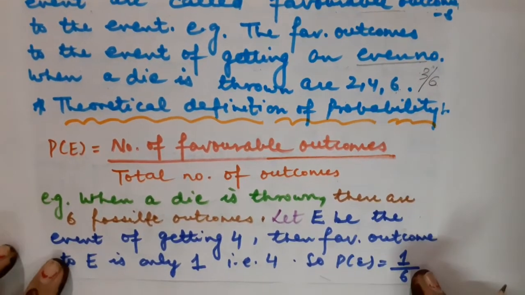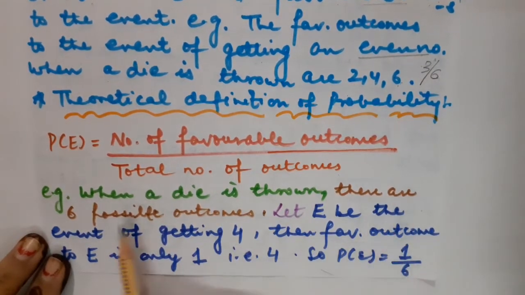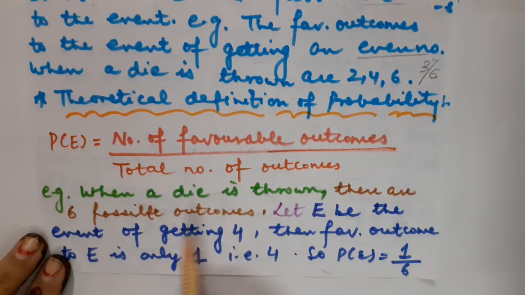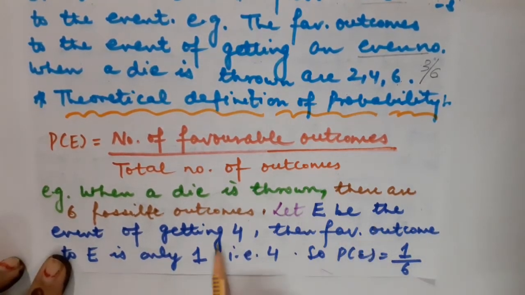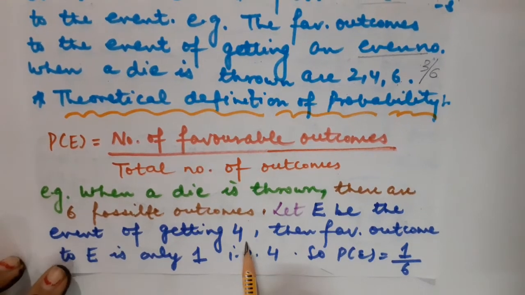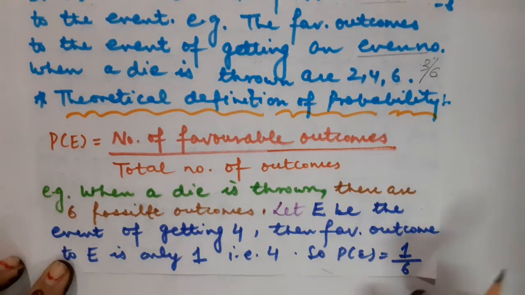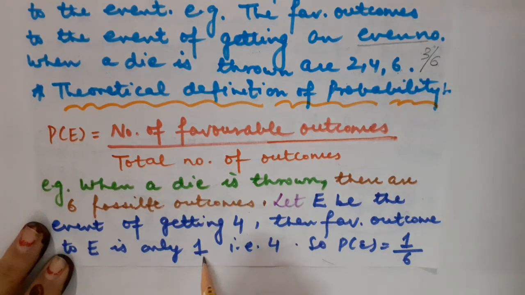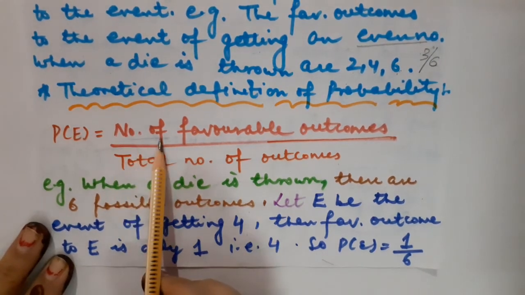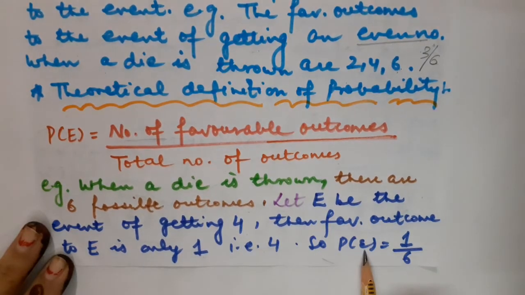So let us understand it through an example. When a die is thrown, there are 6 possible outcomes, starting from 1 going up to the digit 6. Let E be the event of getting the digit 4. What will be the favorable outcome in that case? 4 itself will be the favorable outcome. But how many favorable outcomes are there? That is 1 only. We want here the number of favorable outcomes. So what will be the probability of getting the digit 4 when a die is thrown? That is 1 upon 6.